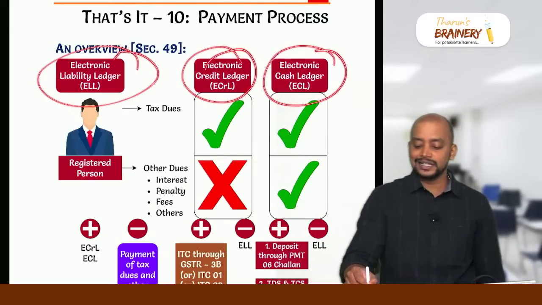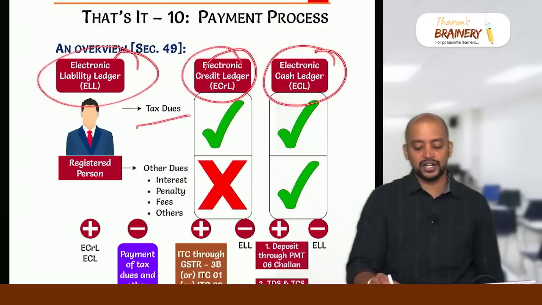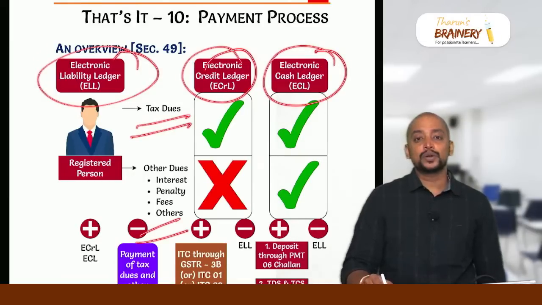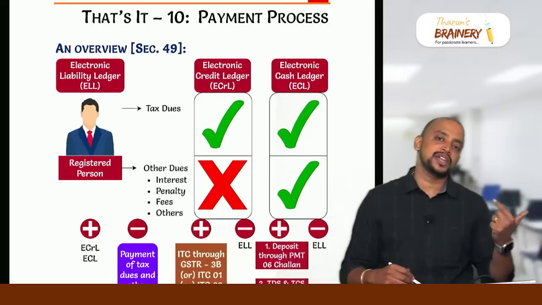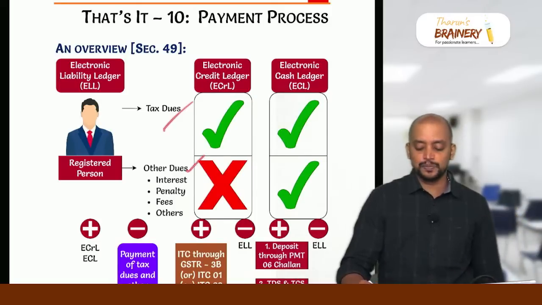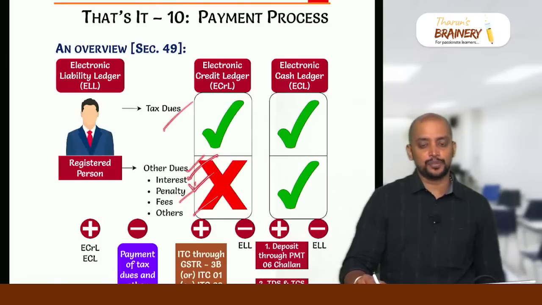Whatever balance is there in the cash ledger can be used for payment of tax, dues and other dues. But whatever balance is there in the credit ledger can be used only for payment of tax dues. And the total dues of a person will be divided into 5: TIPFO, that is tax, interest, penalty, fee and others. Interest is for delay in payment of tax. Penalty is on account of breach of provisions, and fees is late fee and others.